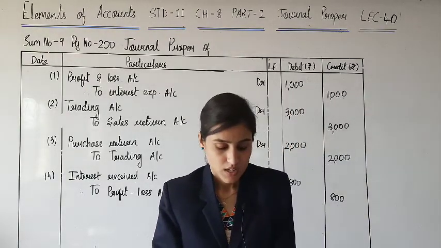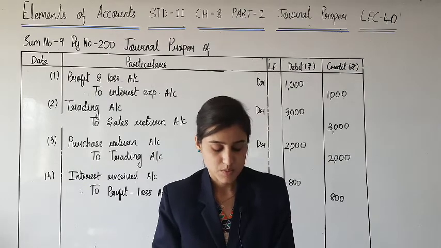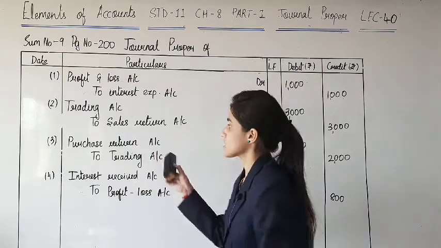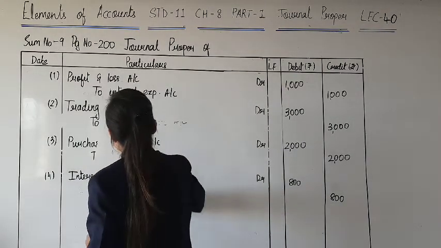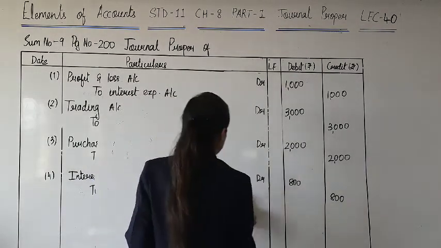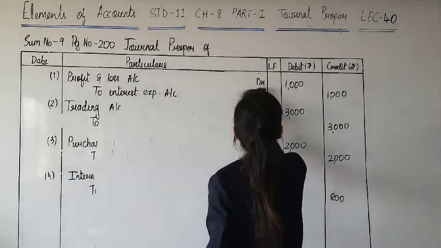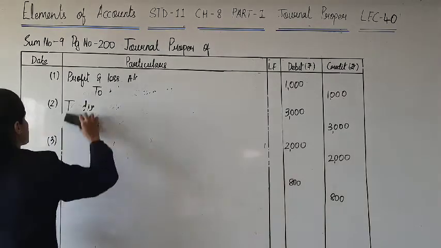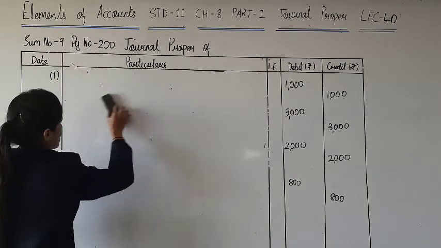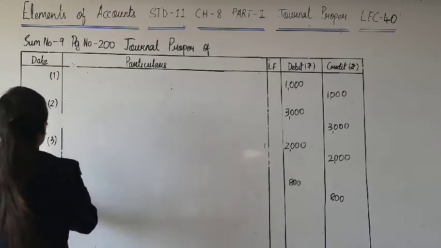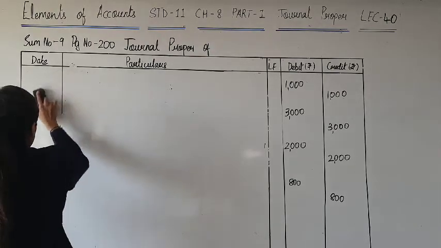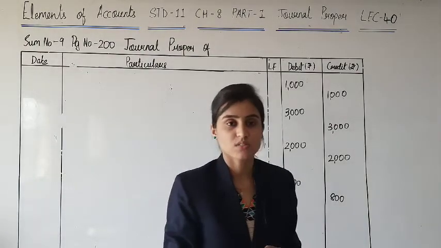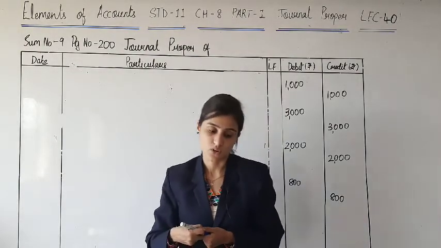Next is advertisement expense account. Expense is basically having debit balance. So now in the journal entry it will be credited. So the question is कि journal entry में advertisement expense अगर credit करना है तो debit क्या करें? Obviously you will debit profit and loss account because all the expenses and incomes are to be closed and transferred to profit and loss account at the end of the year.